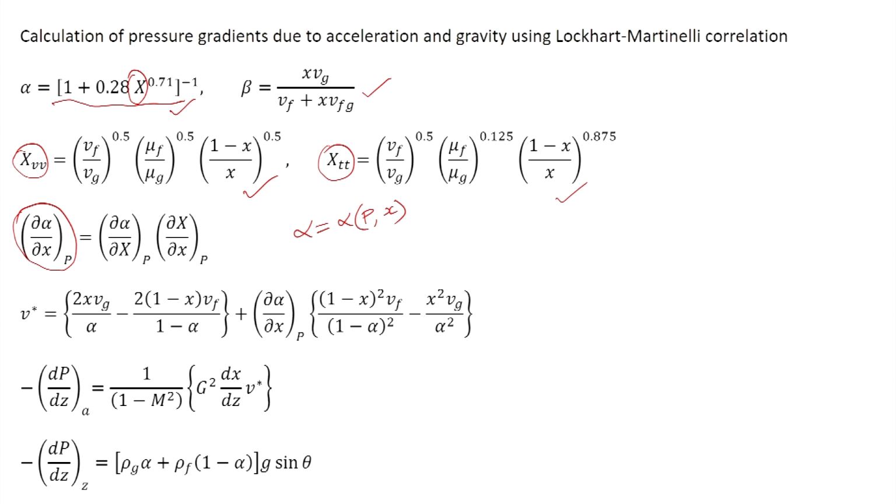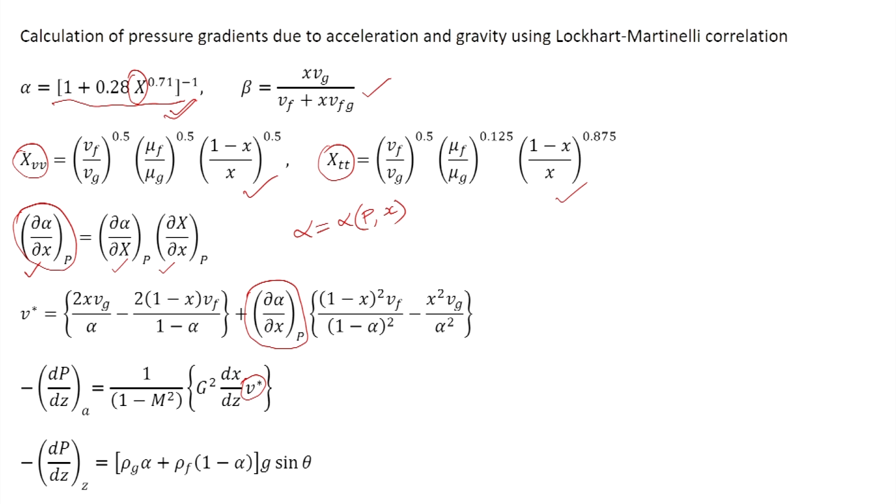Or if we are not using a graph, but using a correlation like this, then we differentiate it after substituting for the Martinelli parameter. We differentiate with respect to quality, and by using the chain rule, by multiplying these two derivatives, we get this derivative. Okay. And then we substitute it here and get V star, and then using the value of V star here, we get the pressure gradient due to acceleration.